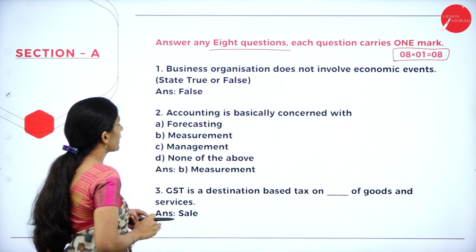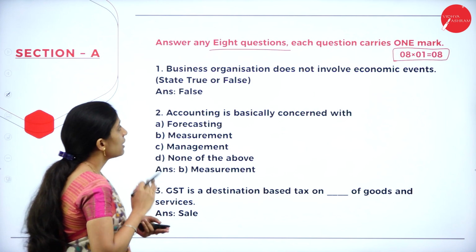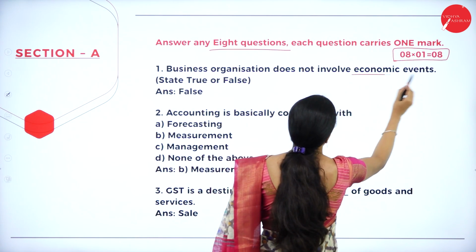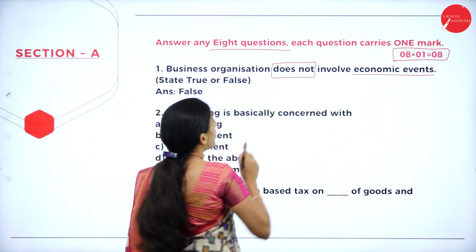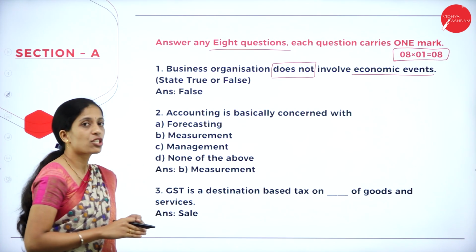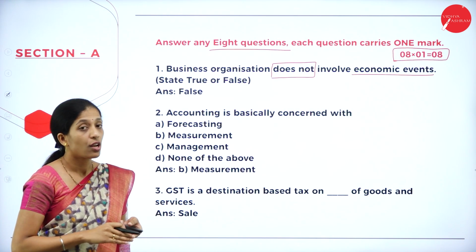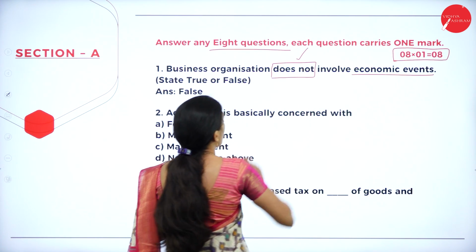Now come to the first question here. The first question was, business organization does not involve economic events, and in the bracket they have given straight, true or false. So what is the answer? You have to see the words does not involve.